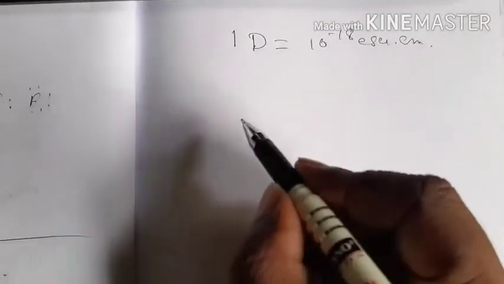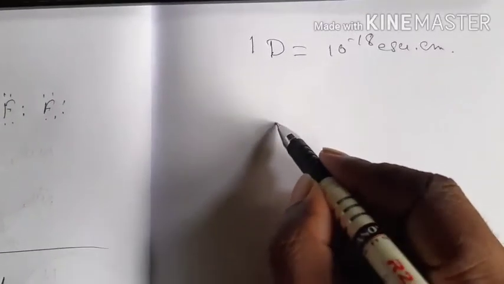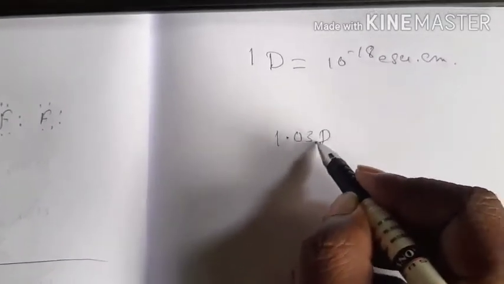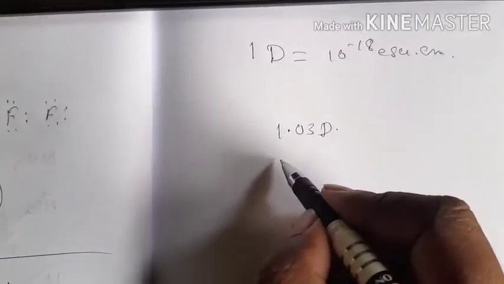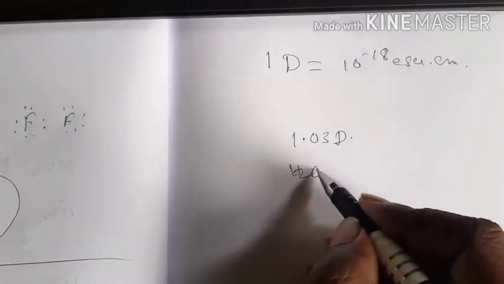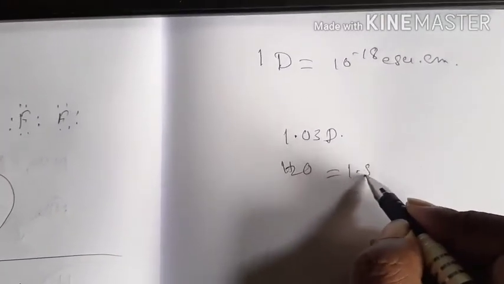For example, the dipole moment of the HCl molecule is equal to 1.03 debye, whereas the H2O molecule has 1.85 debye.